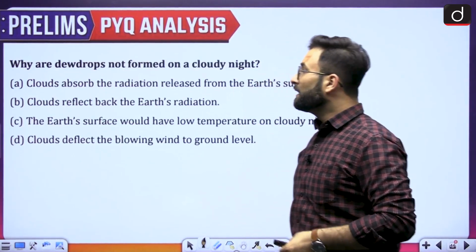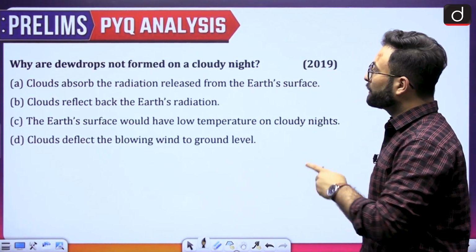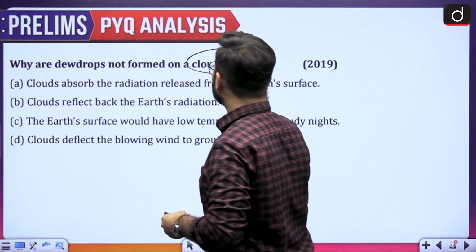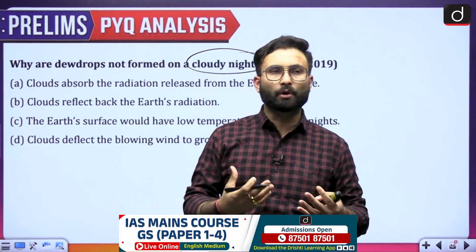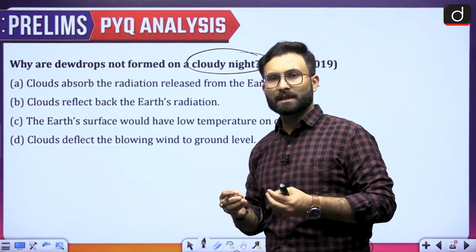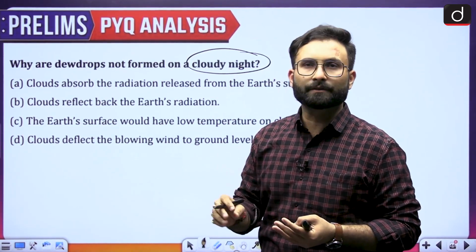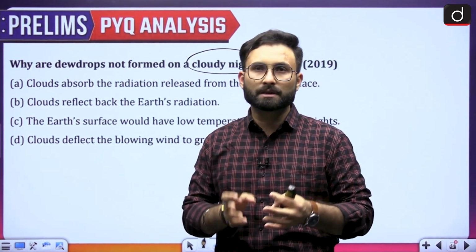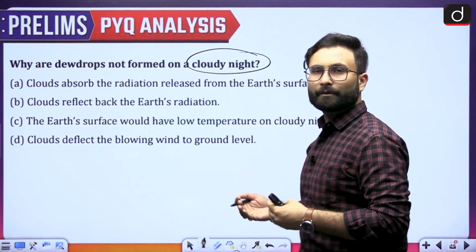Now moving further, why are dewdrops not formed on the cloudy night? Now when we talk about the dewdrop, what is there? Generally you must have seen that in the early morning, on the plants or on the earth surface, you will be finding droplets of water. Okay, these are dew drops. Okay, why are these actually formed?